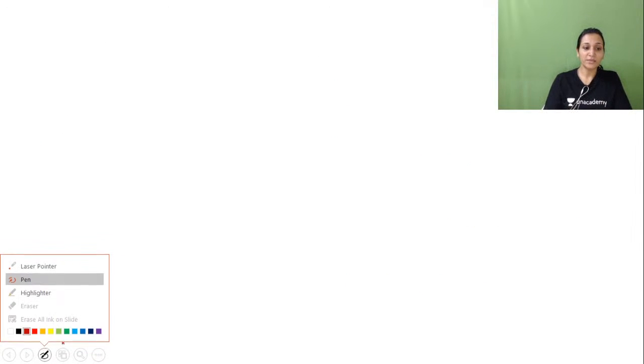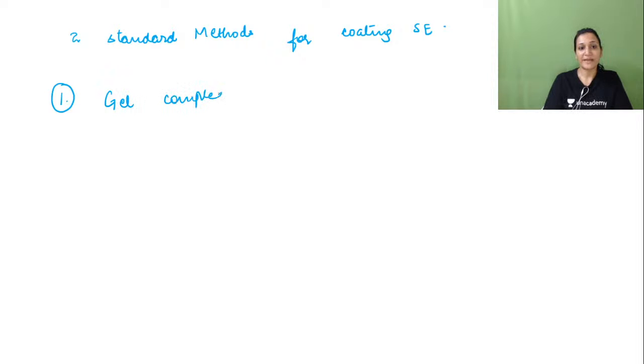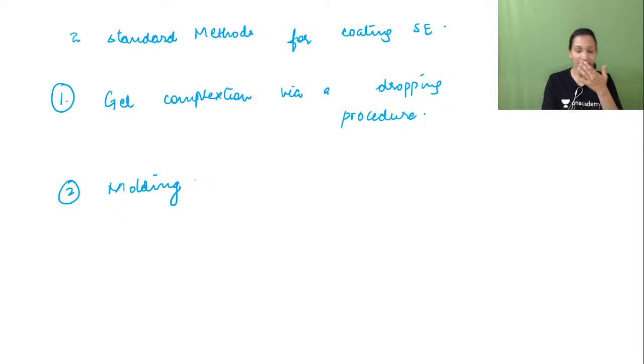Coming to those two standard methods for coating somatic embryos. The first method is gel complexion via a dropping procedure. I'll tell you both of the things. And the second is molding. These two are the ideally used methods for making artificial seeds.